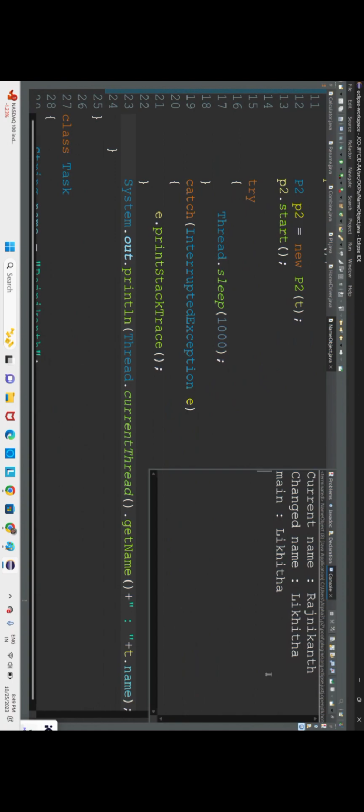For the writing thread, we made a delay of 1 second. The reading thread read data and went off. After 1 second, the writing thread came and edited the original variable name. So inside main, you are getting the same changed data. So this is about the name object.